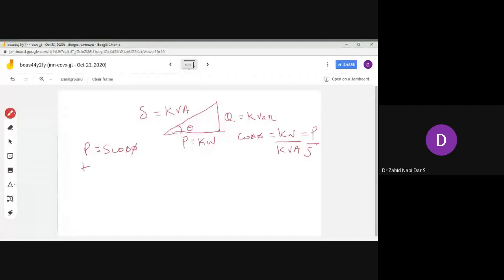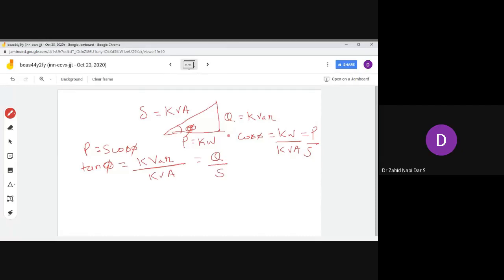If I want to write tan phi, tell me tan phi. Yeah, Ratika, tell me tan phi. Yeah, Noor. KVA by KW, sir. So tan phi would be perpendicular by adjacent. It would be kVAR by kW, it would be Q by S. Sorry, P.